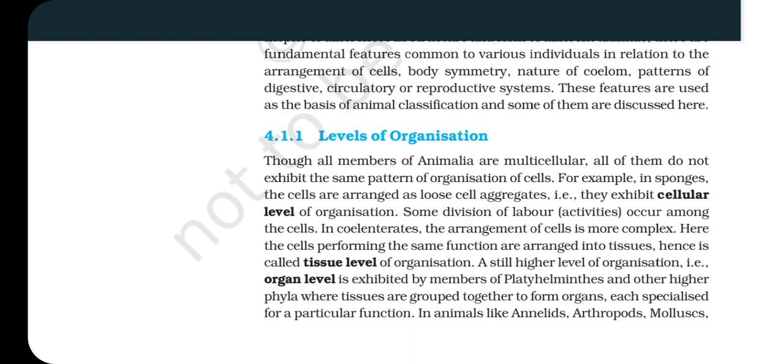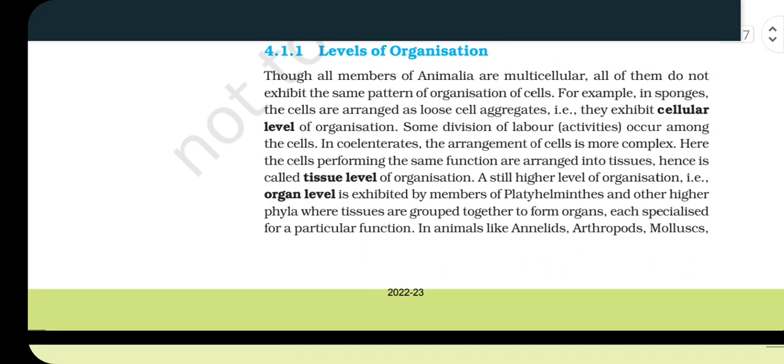A still higher level of organization, that is organ level, is exhibited by members of Platyhelminthes and other higher phyla, where tissues are grouped together to form an organ, each specialized for a particular function in animal life.